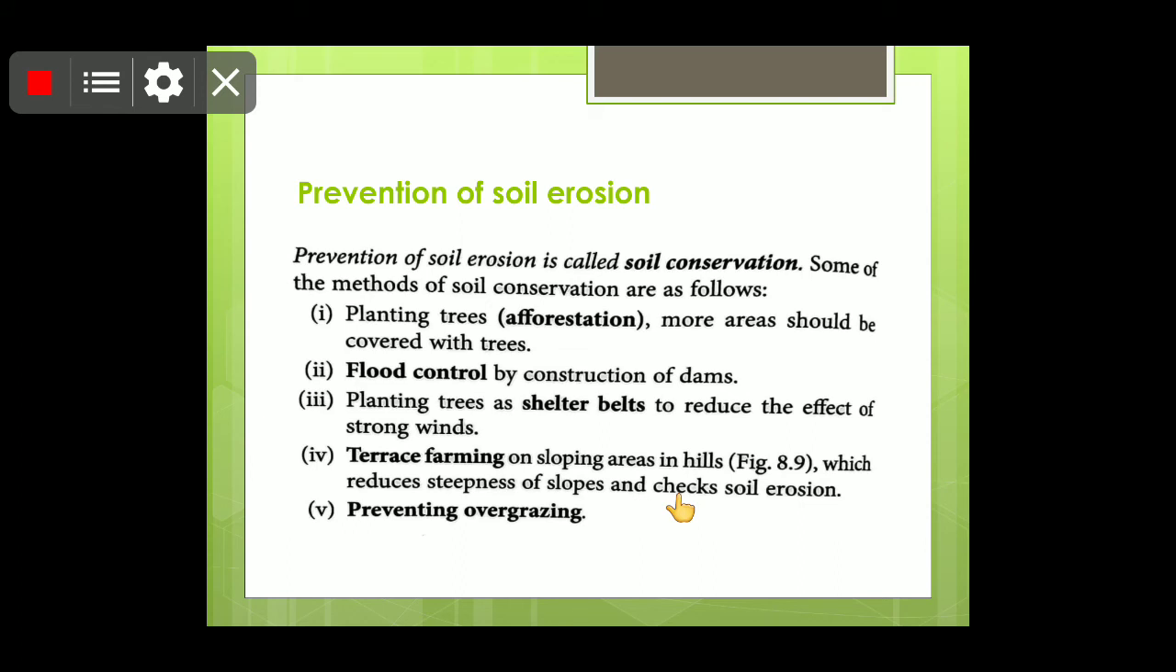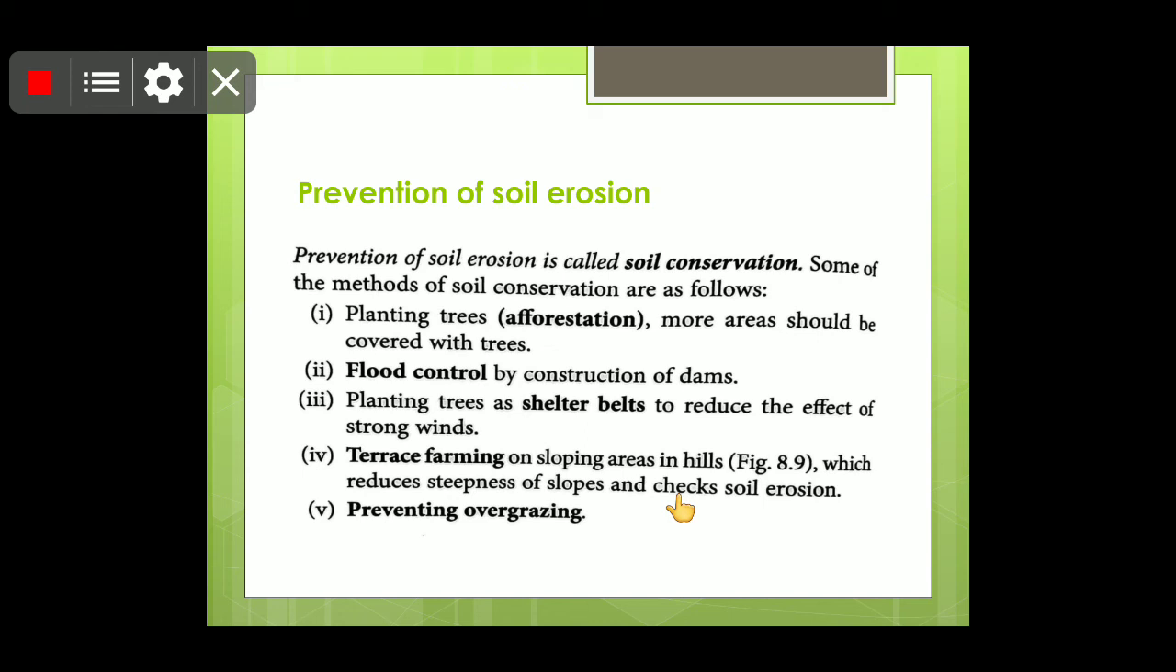Now children, we'll talk about the prevention of soil erosion, how we can prevent this soil erosion. So children, this is also known as soil conservation. Some of the methods of soil conservation are as follows. We need to plant more and more trees. That means afforestation. More areas should be covered with trees so that children, the roots could hold the water and hold the soil firmly, and what will happen with this, soil erosion will not happen.